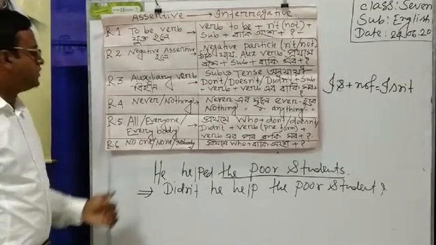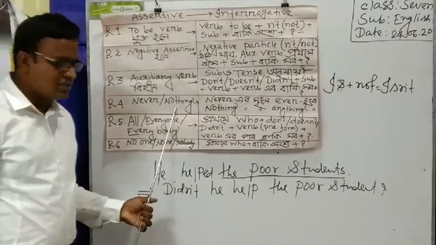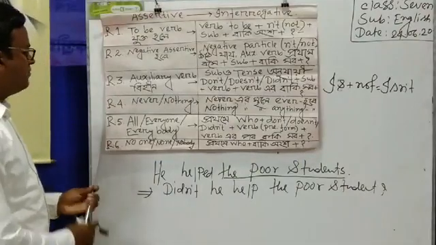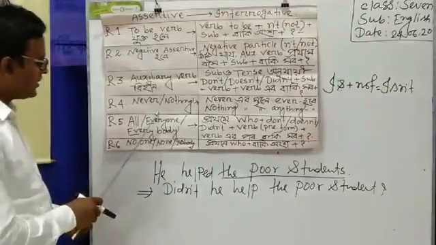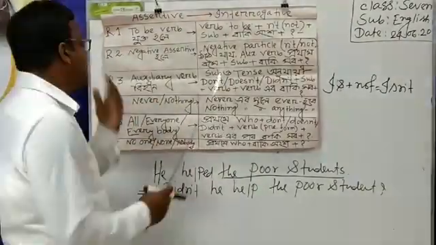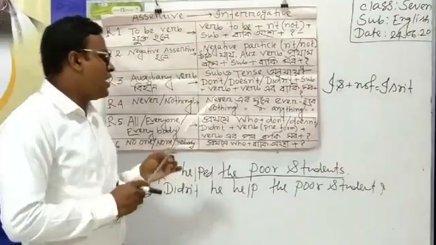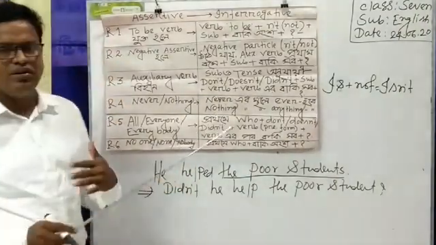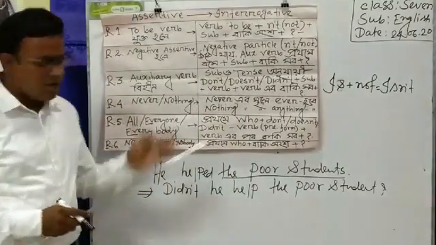Dear student, now follow rule number 4. Never or nothing. Here I have written that never or nothing. If there is "never" or "nothing" in assertive sentence, then if we want to transform it into interrogative one, I have to write "ever" in place of "never" and "anything" in place of "nothing". And the other rule will be like the rule number 3. Dear student, follow me.